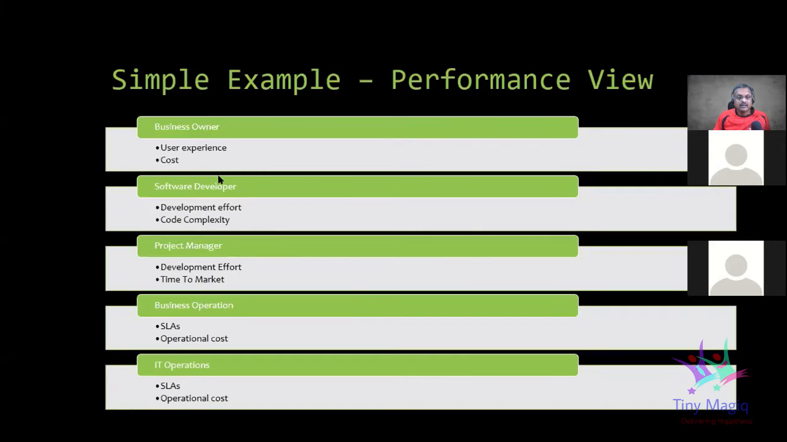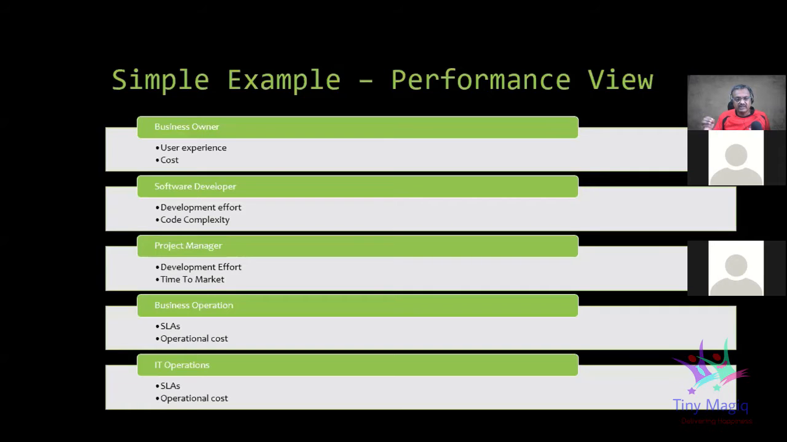Then a software developer will say, if I have to do performance, then I have to put additional effort into developing things, as I have to keep a certain performance in mind. It is going to increase the complexity of my code. For a project manager, high performance means it is going to take more development effort, and it also means the time to market is becoming more. A highly performant application requires a lot more development time.